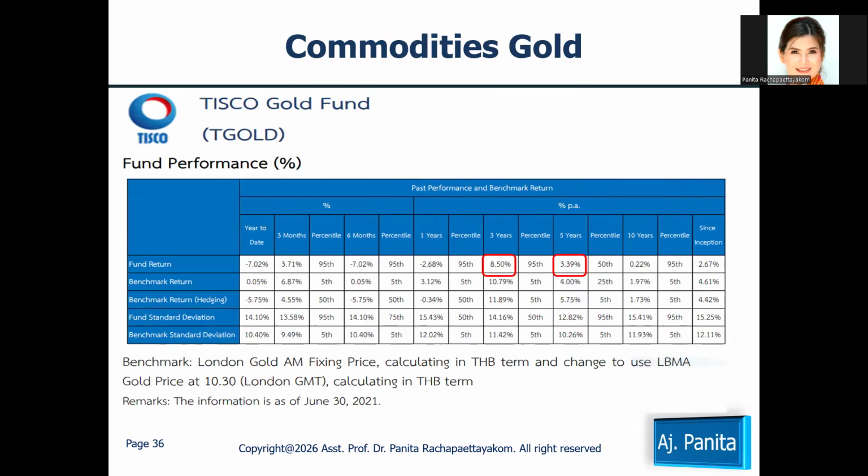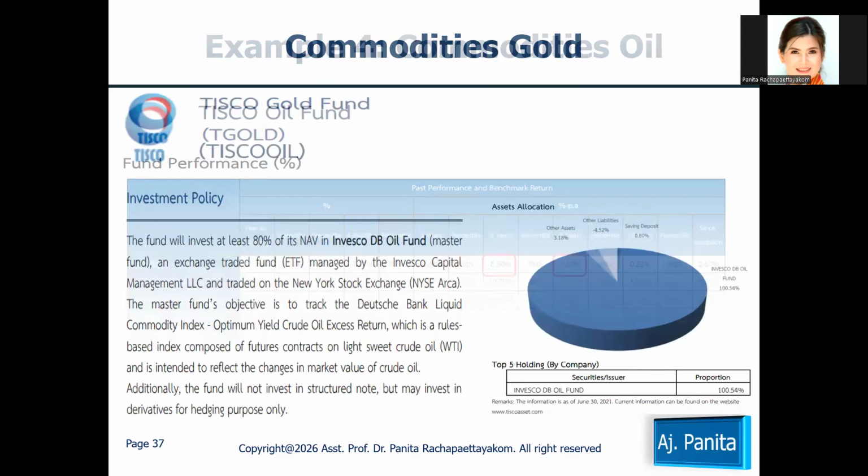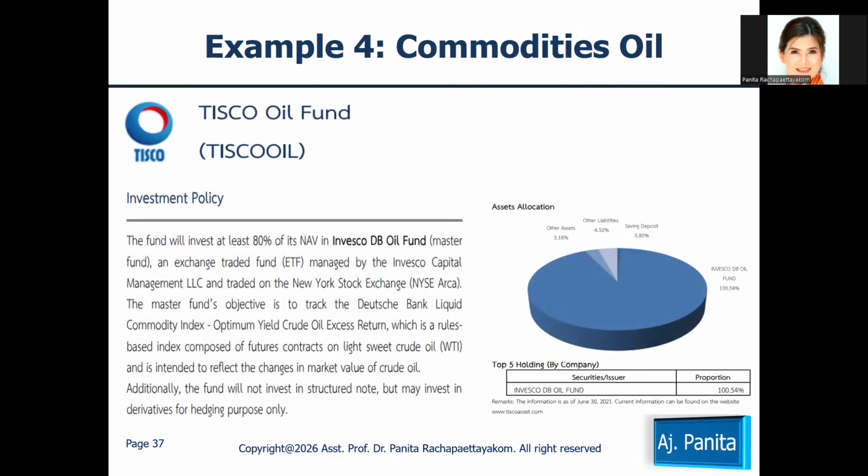In terms of the commodity, that is the gold fund, for example the Tisco Gold Fund, please notice the return for the 3 year and 5 year. In terms of the 3 year, about 8% is pretty much, right? Okay, move to example number 4.